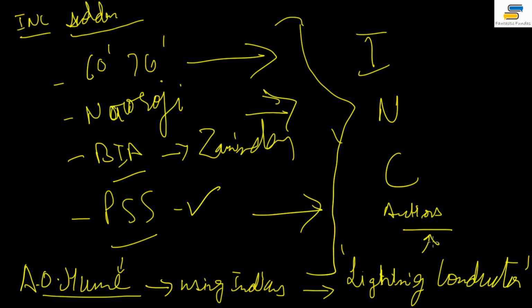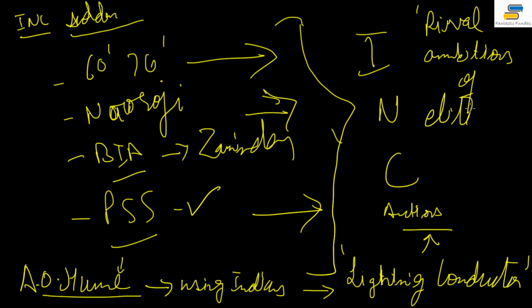very committed to the cause. And then there is also one more theory, the theory of rival ambitions of elites, right? Some people say it was formed because the elites were fighting among themselves, the rival ambitions of elites. Now this again is a wrong theory, because ultimately almost everyone joined the Congress. Why will it be rival ambition if all are in Congress?